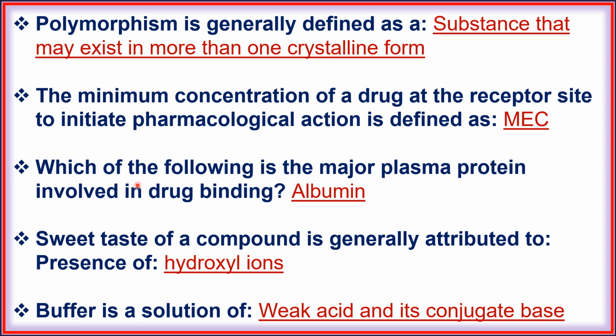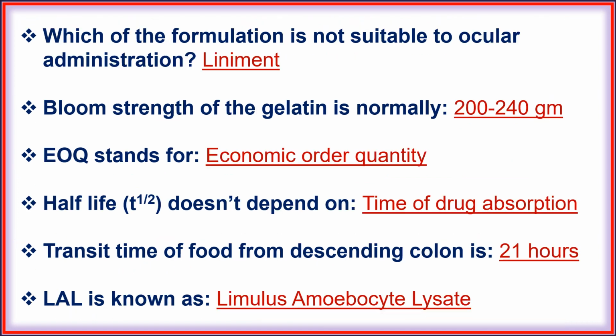Next, which of the following is the major plasma protein involved in drug binding? Albumin. Next, sweet taste of a compound is generally attributed to presence of hydroxyl ion. Next, buffer is a solution of weak acid and its conjugate base. Next, which of the formulation is not suitable for ocular administration?